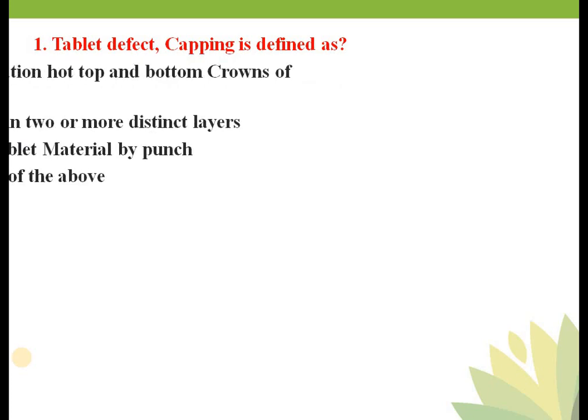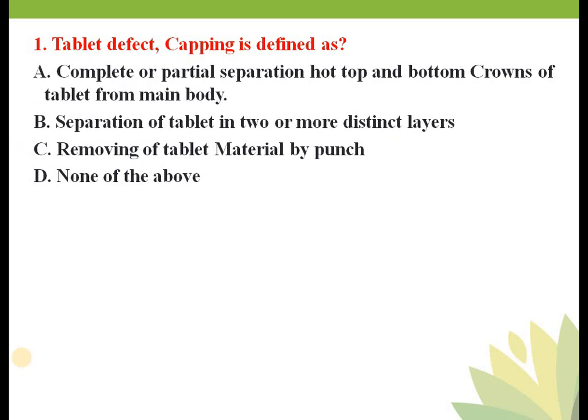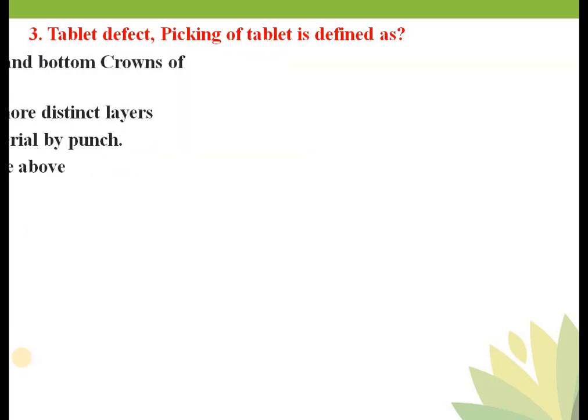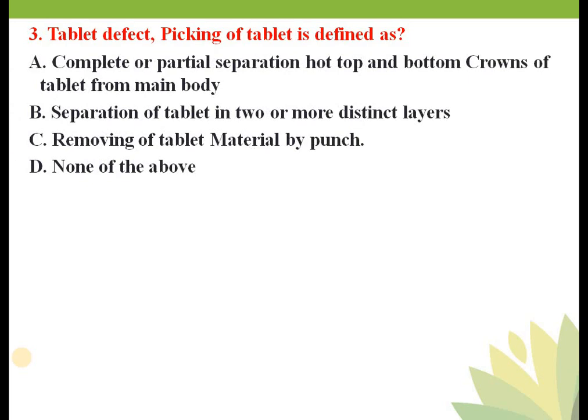That is nothing but the complete or partial separation of the top and bottom crowns from the tablet body itself. Lamination means separation of the tablet into two or more distinct layers. Picking means removal of tablet material by the punch, or sticking of tablet material to the upper or lower punch.